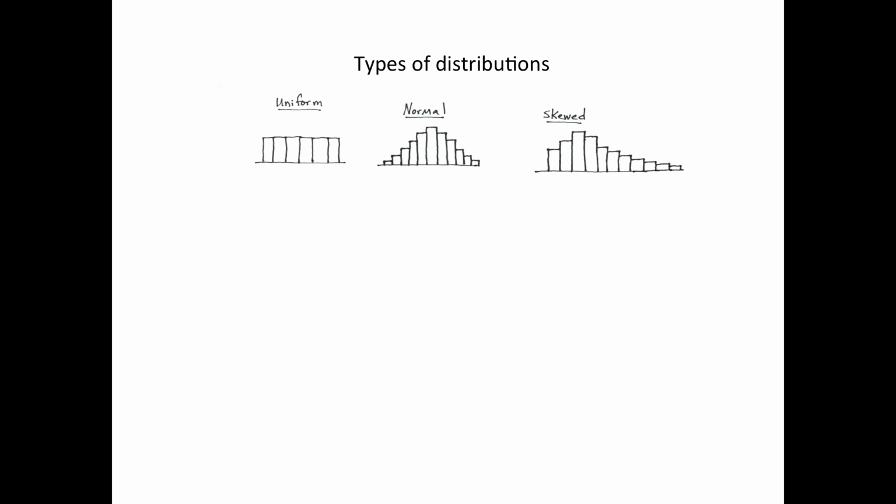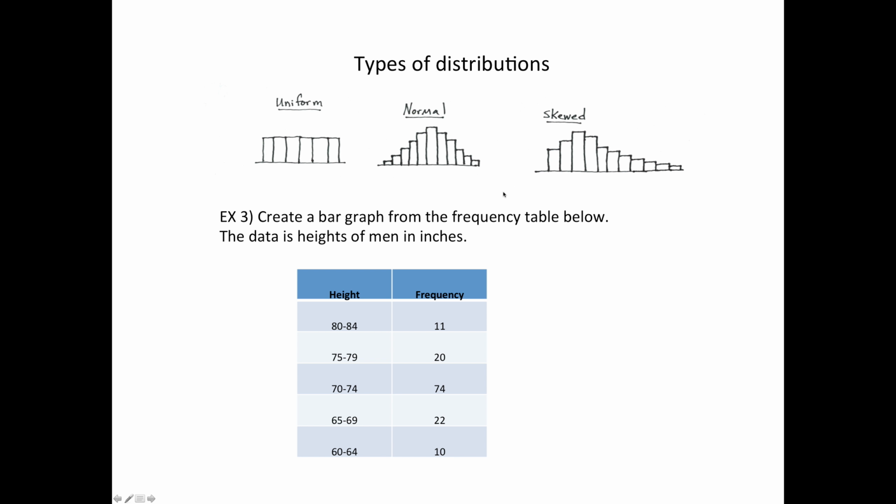Anyway, if all of the bars are about the same, then that's uniform. When it looks like this, it starts off small, it's biggest in the middle, and then it's symmetric, then that's normal. And then skewed is when it goes up fast and then comes down slower. This is actually called skewed to the right. These off to the right are smaller. So then the last thing to do is make our own graph and try and see, does it look normal, skewed, uniform, what? So here's some information about men's heights.